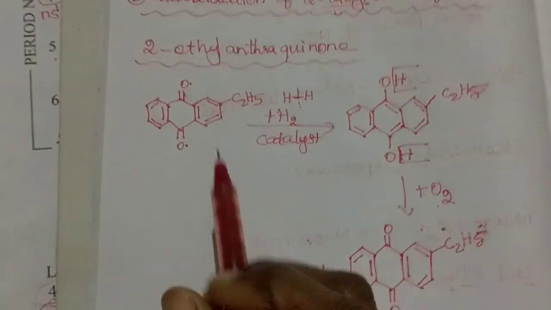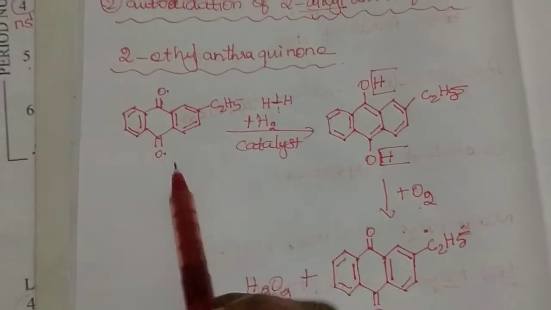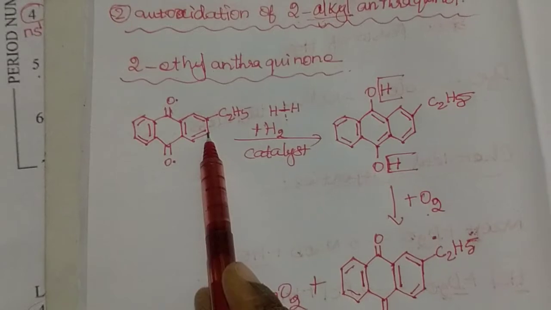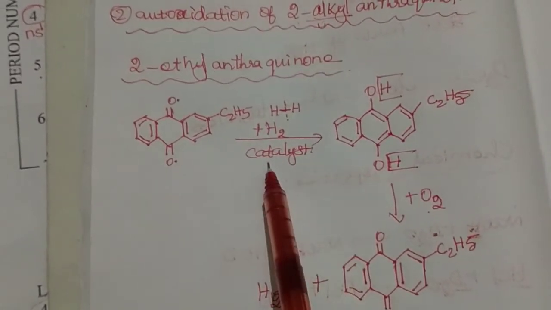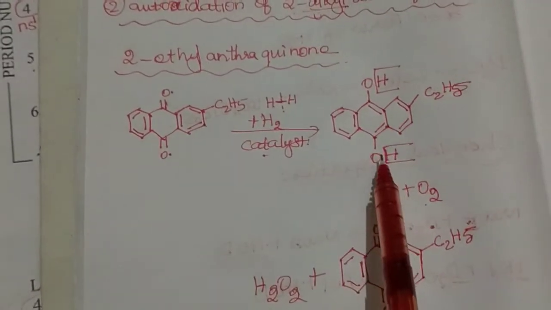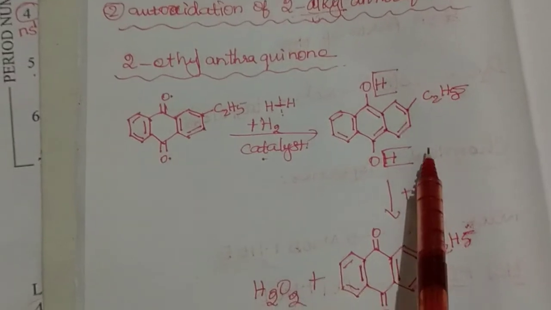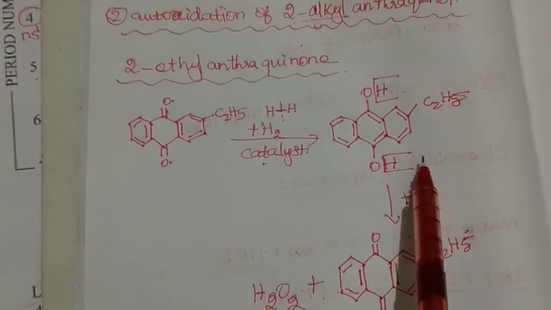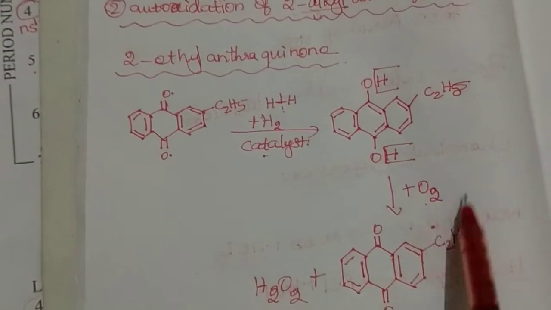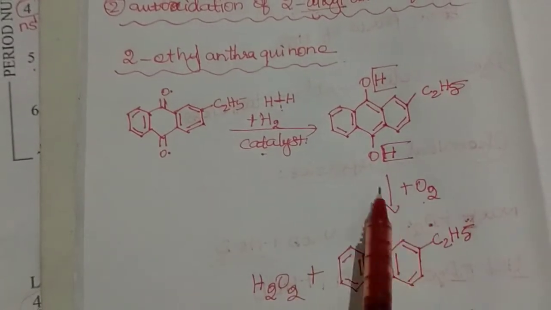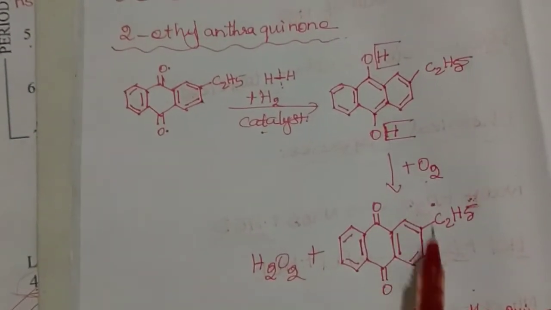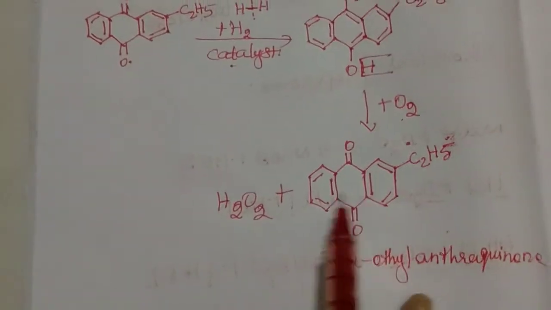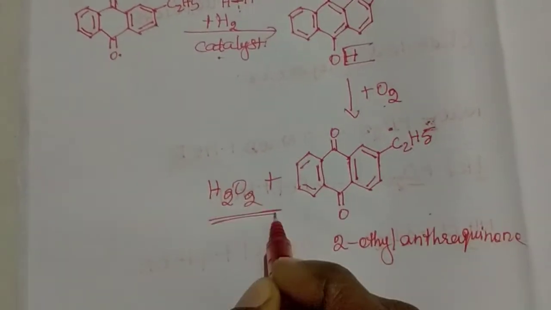What we treated in the beginning, 2-ethyl anthraquinone, undergoes reduction in the presence of a catalyst and becomes 2-ethyl anthraquinol. Then again 2-ethyl anthraquinol undergoes auto-oxidation. It becomes 2-ethyl anthraquinone, and it produces H2O2.